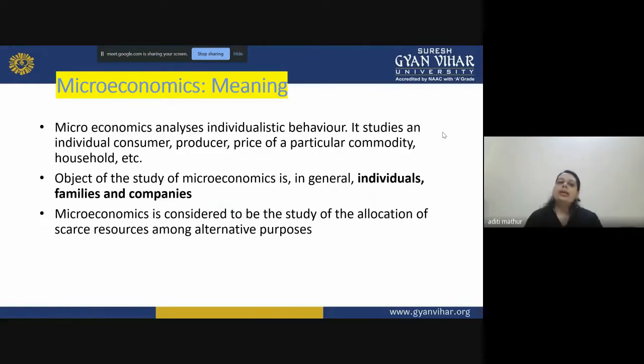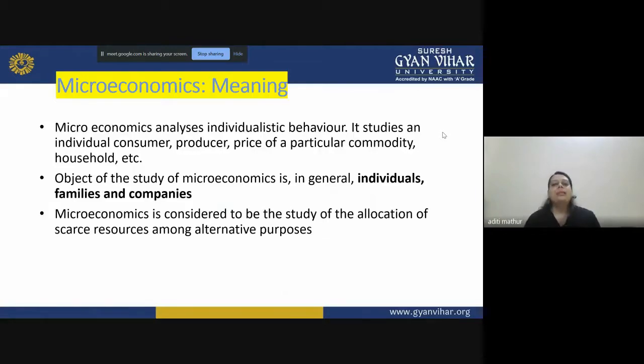That means we will be studying the company, or a very individual person, maybe a salaried employee, or a person with a business background, right? That type of individual behavior. Microeconomics studies individual customers, producers, the price of a particular commodity, households, etc. So we study at a very basic level what the behavior of a customer will be when prices increase, or when a new product has been introduced, or what the reaction of a producer will be, or what forces help determine the price of a particular commodity, right?